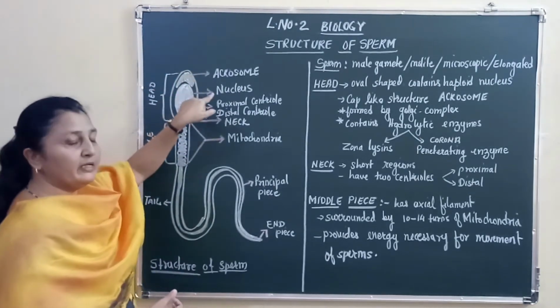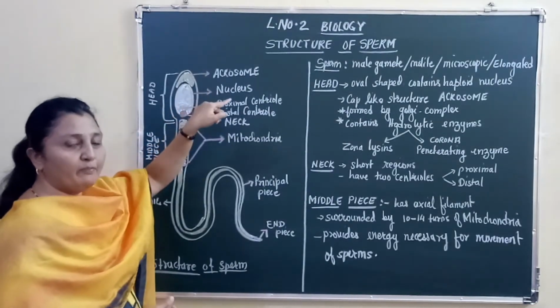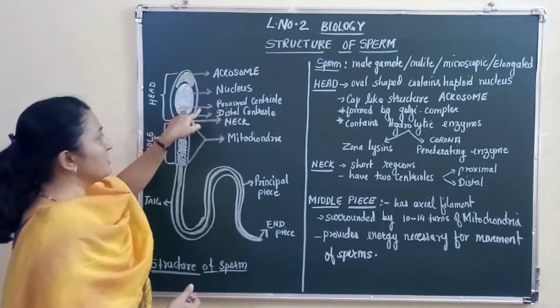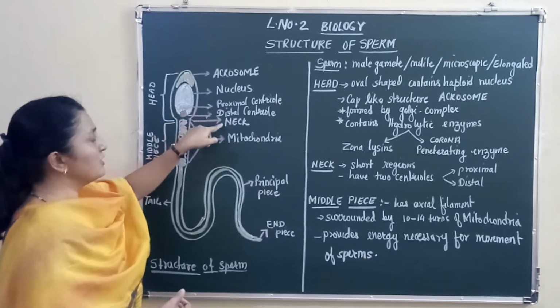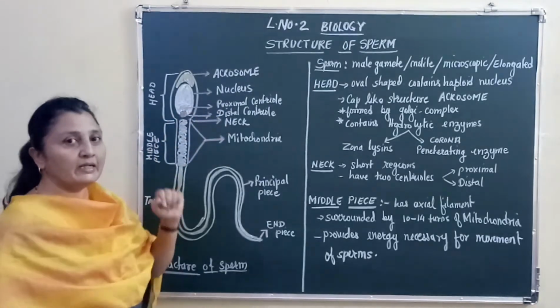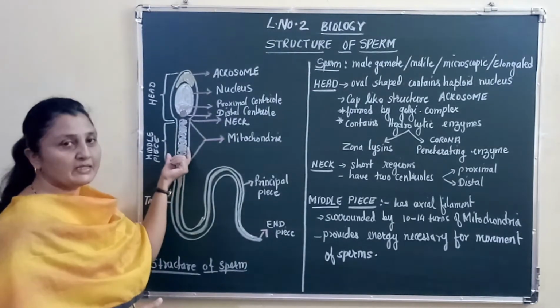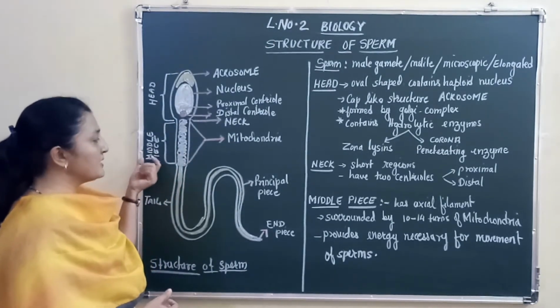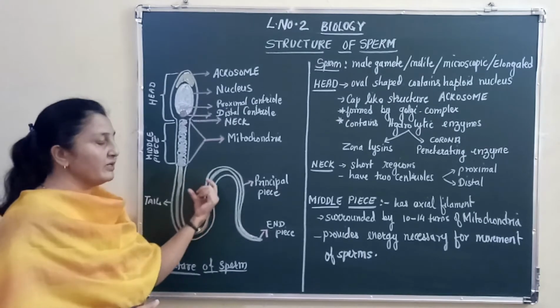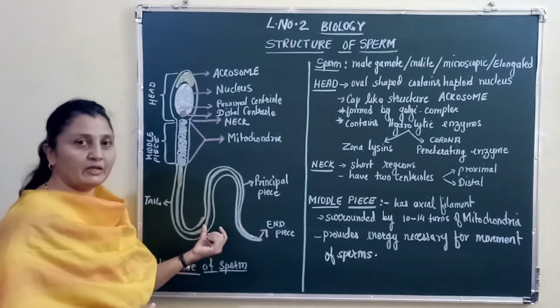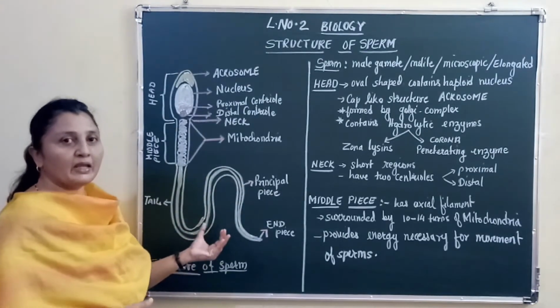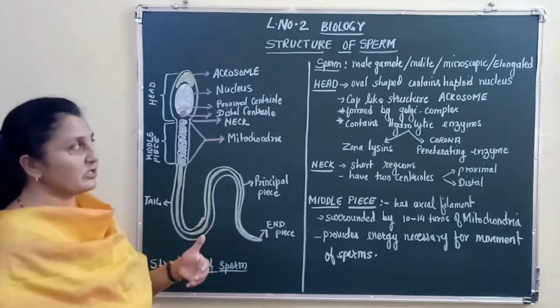It has a single haploid nucleus. The neck region shows the presence of proximal and distal centrioles. The mitochondria are present in the middle piece, whereas the tail region has an axial filament in it. Let us try to understand the structure.